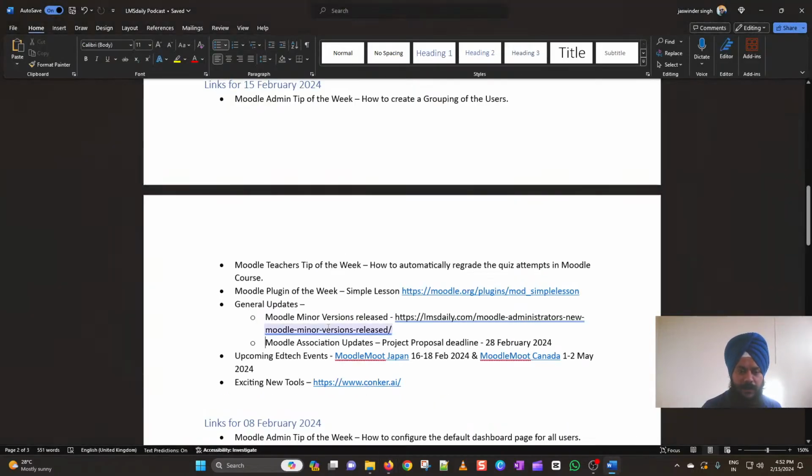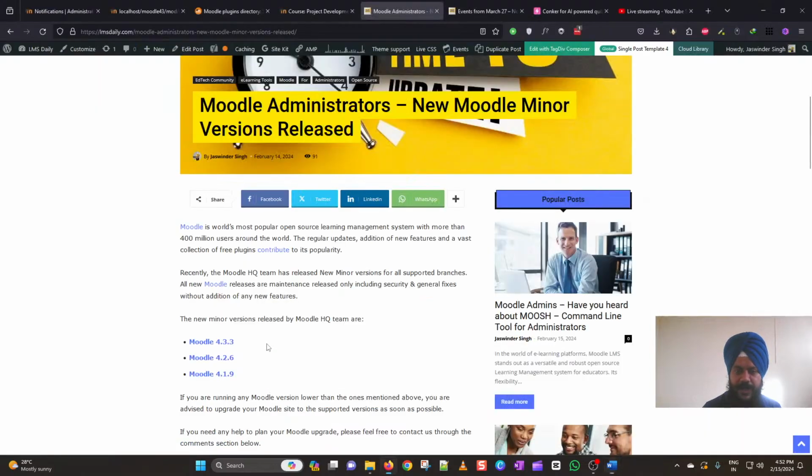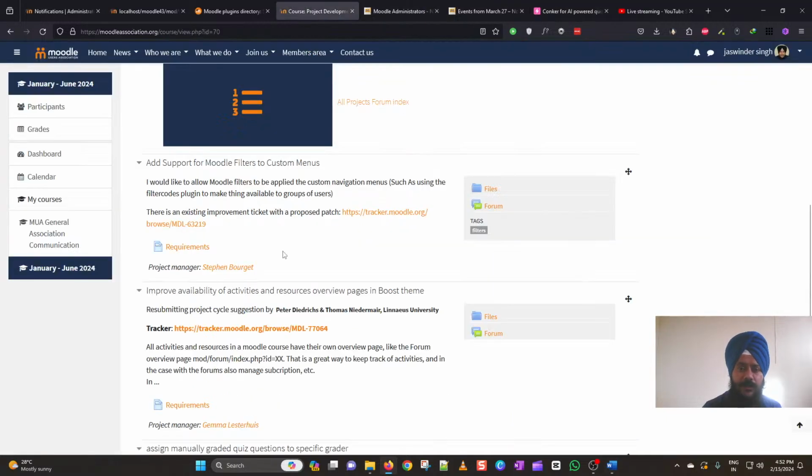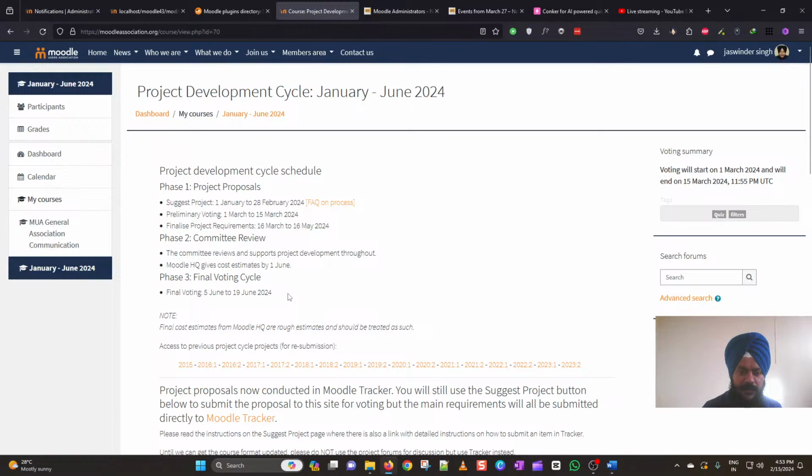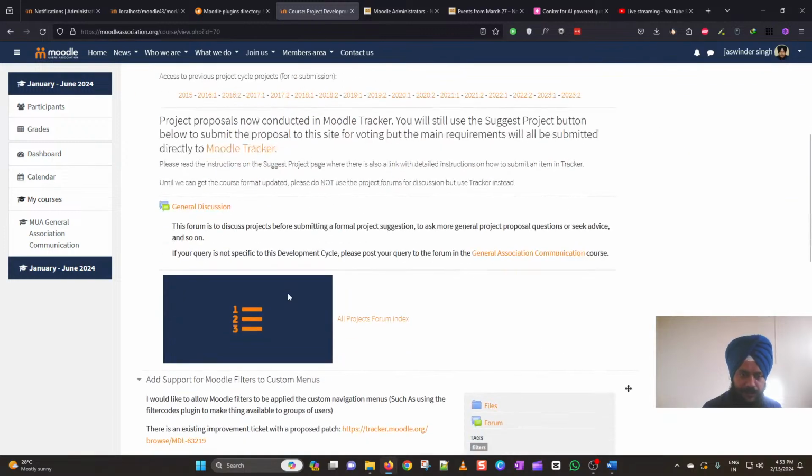Now coming back to the next agenda item, which is the Moodle Users Association update. The project deadline is 28th of February, and as of now we have got 4 proposals in the Moodle Users Association project proposal cycle for January to June 2024.